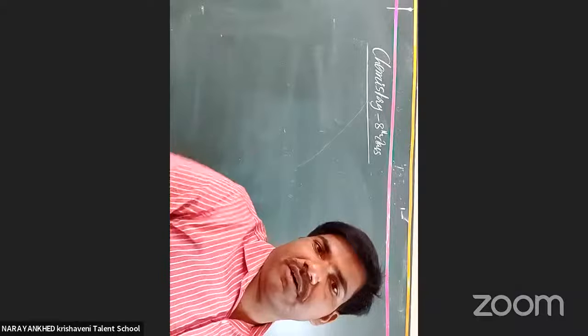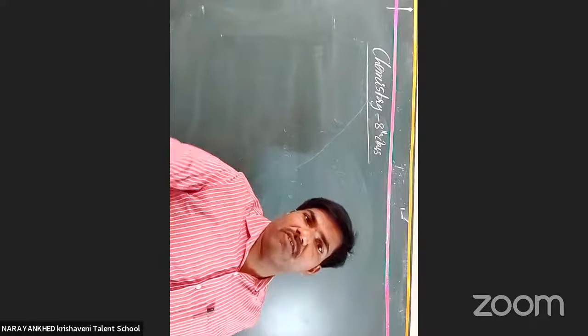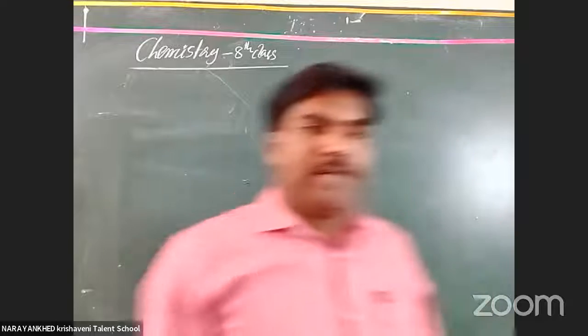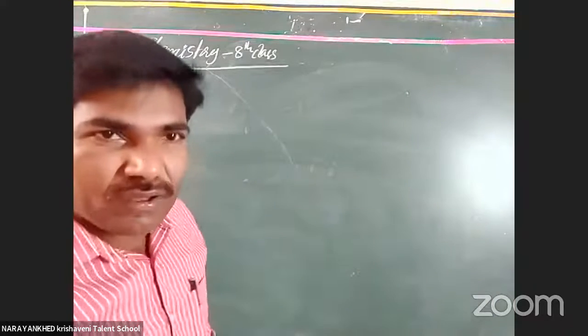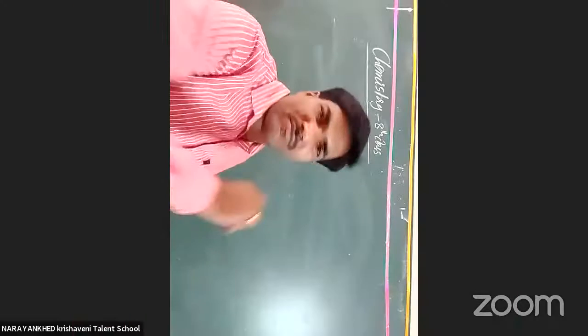This 18 groups. Please mute it. Please mute. Alba branch. Alba branch, please mute.